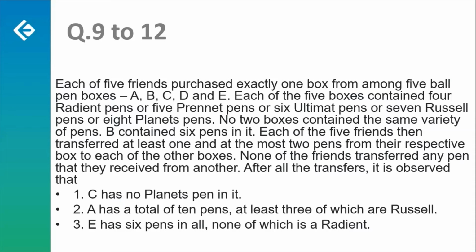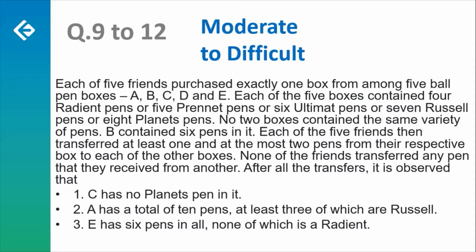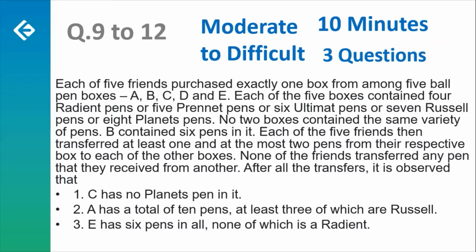Except for one question where you had to check the validity of each of the statements given in the options, the first 3 questions could have been done once you complete the set. This is how I would rate this set, moderate to difficult, and you can spend around 10 minutes, maybe maximum 2 minutes more, so 10 to 12 minutes you can spend on this, and you can take the first 3 questions and leave the last one.